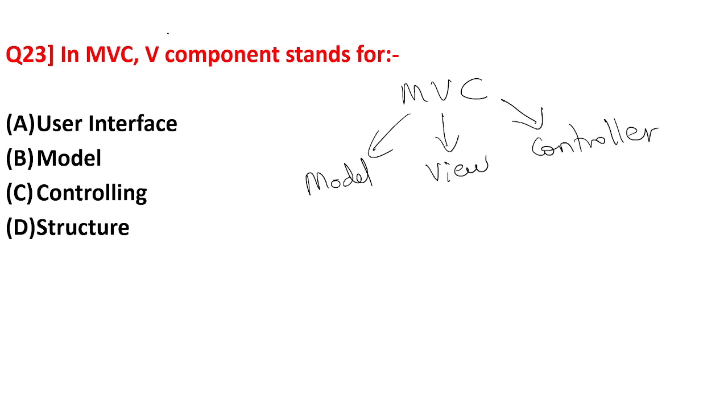And what is asked over here? What is V in this MVC? V is view, what the user views. PHP is a web development language, used for website development. Websites like Facebook and LinkedIn use PHP behind them. So how do we view the website? What we see on the website is the user interface, right? View means whatever the user sees. So the answer for this is user interface.